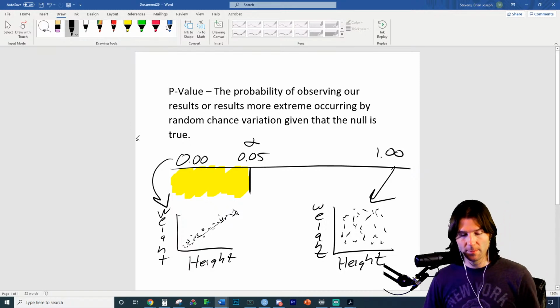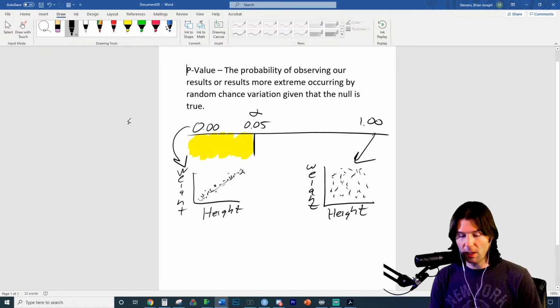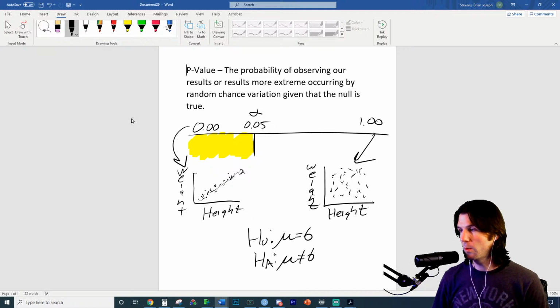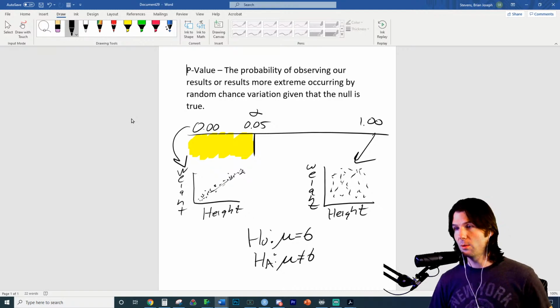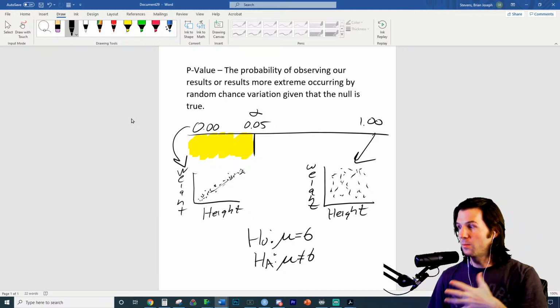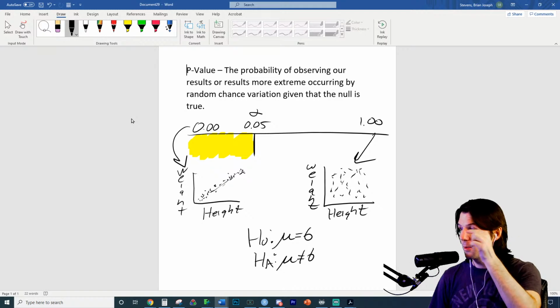Let's try another example, one more related to our class. This is the second example. We have a null that Brian's average mile time is equal to 6 minutes, and the alternative is that Brian's mile time is not equal to 6 minutes. So if the null is true, what would lead to a very high p-value? What values of Brian running his miles would lead to very high p-values?